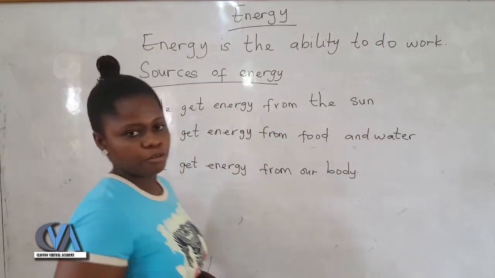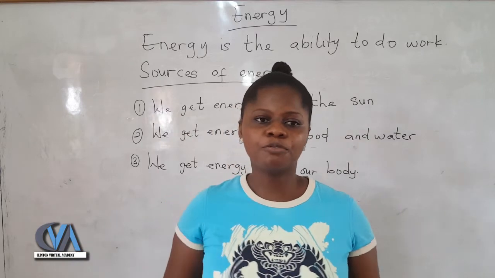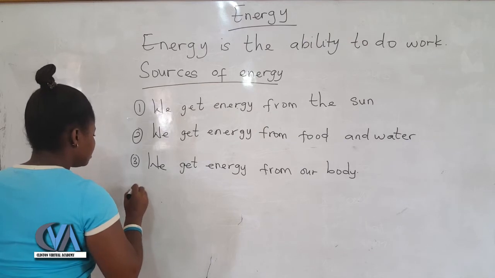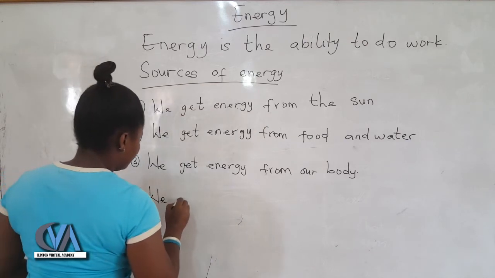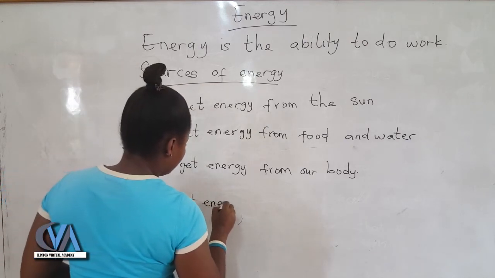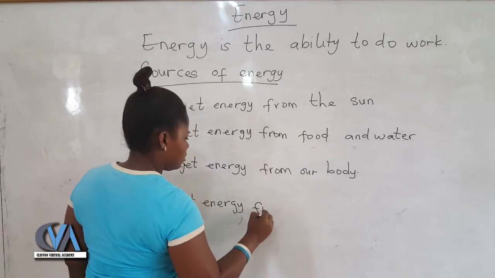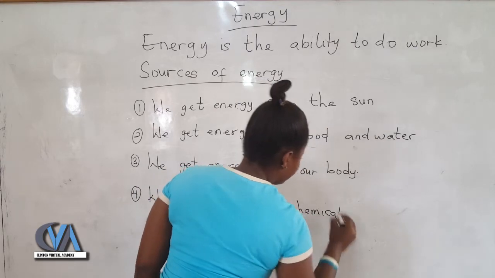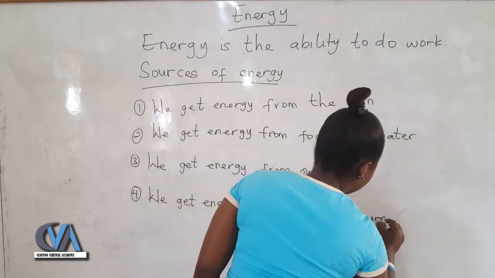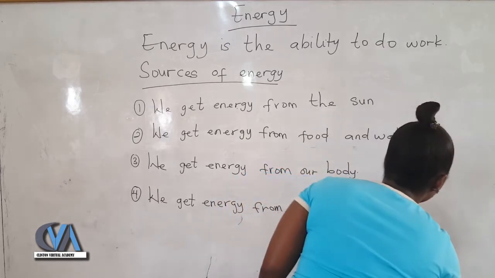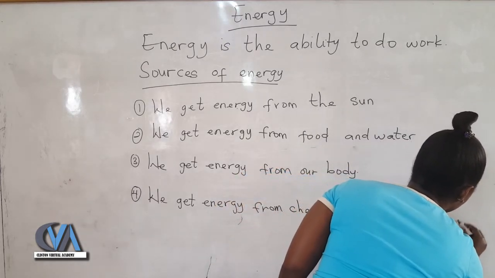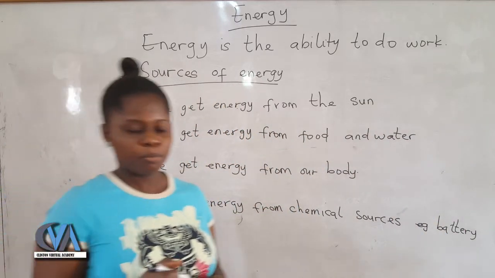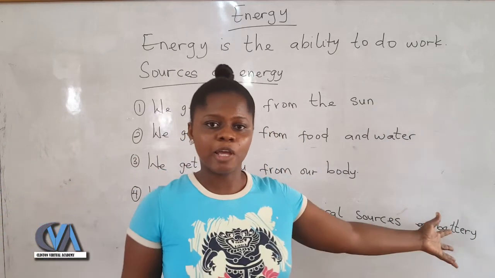We also get energy from chemical sources. An example of a chemical source is a battery.